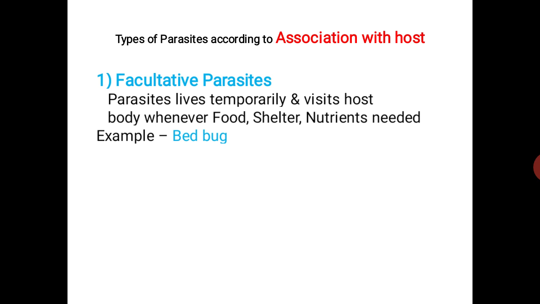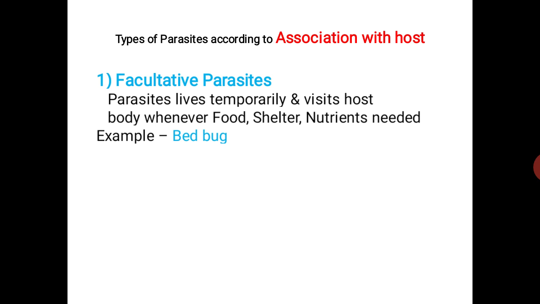Nocturnal means night time. Because of the requirement of food, the bedbug visits humans at night time, because it is a nocturnal animal which is active at night.